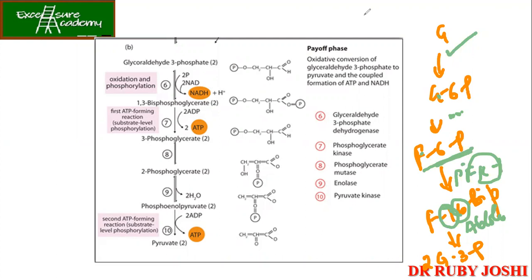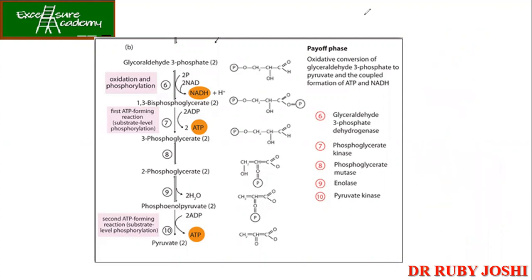Okay, so let's see the second phase, that is the payoff phase. Now why is it called the payoff phase? Because starting में आपने इसको prepare किया, आपने ATP use किया है, अभी हम उसको वापस ले रहे हैं, हमारा जो फायदा है वो भी हम वापस ले रहे हैं, ठीक है। Okay. So we have got the spelling mistake है, थोड़ा सा glyceraldehyde है, ठीक है, glyco नहीं है, glyceraldehyde 3-phosphate. So finally we had over here triose phosphate isomerase, जिससे मुझे dihydroxyacetone जो है 2 molecules of glyceraldehyde 3-phosphate हो गया.